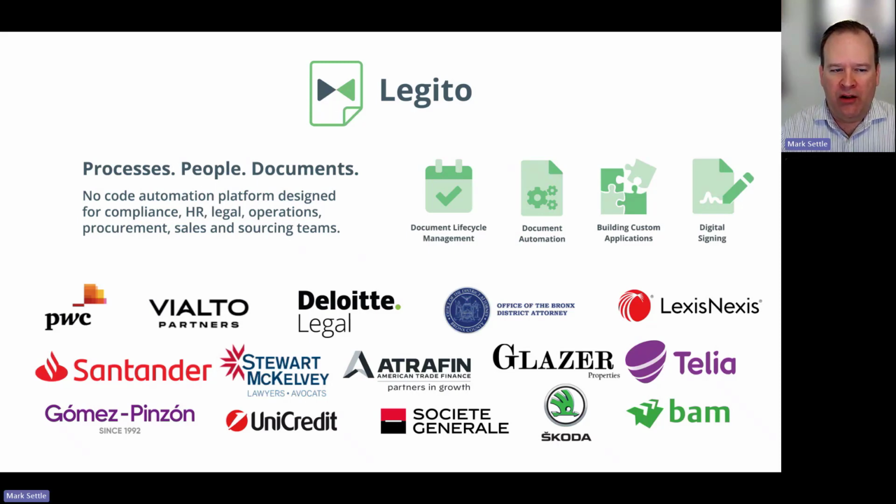So we really are designed to work within your compliance, HR, legal, operations, procurement, sourcing, and other teams. Very flexible tool to help you build your business and do your business in a smarter way. And you can see just a few of our customers there.